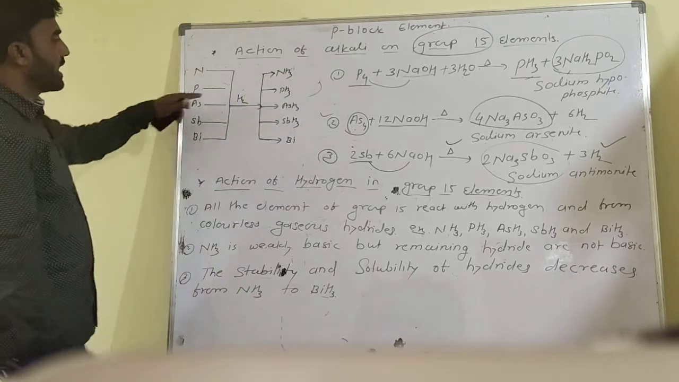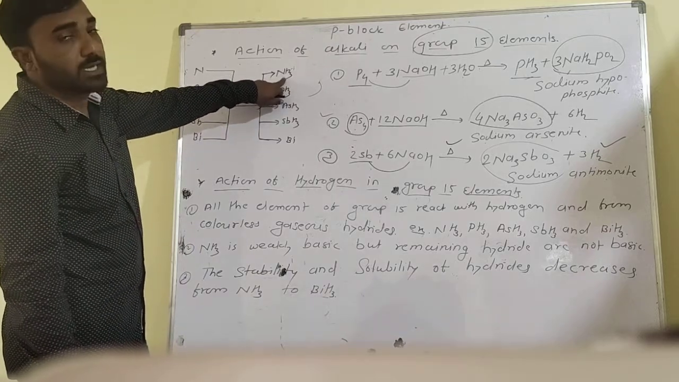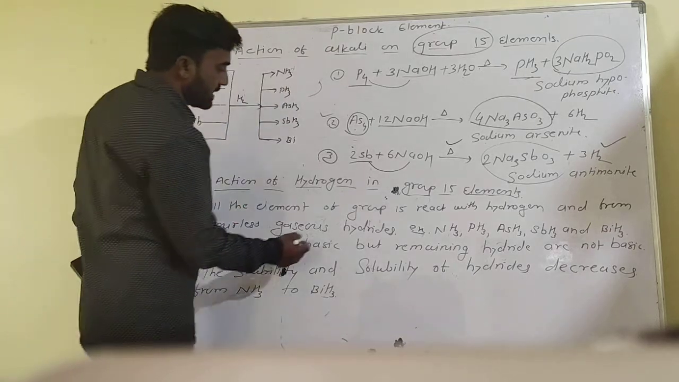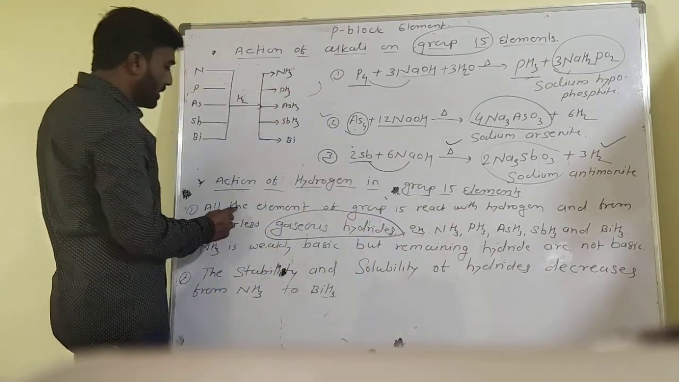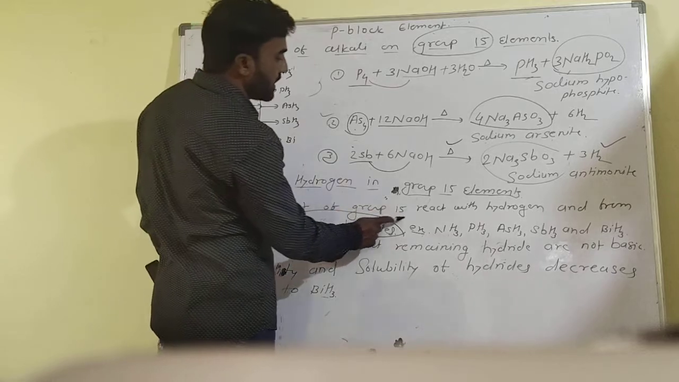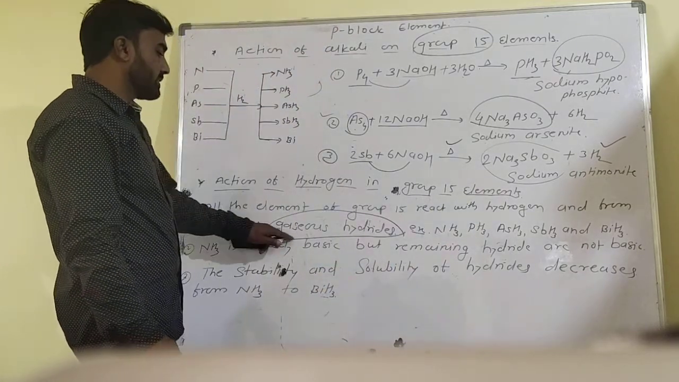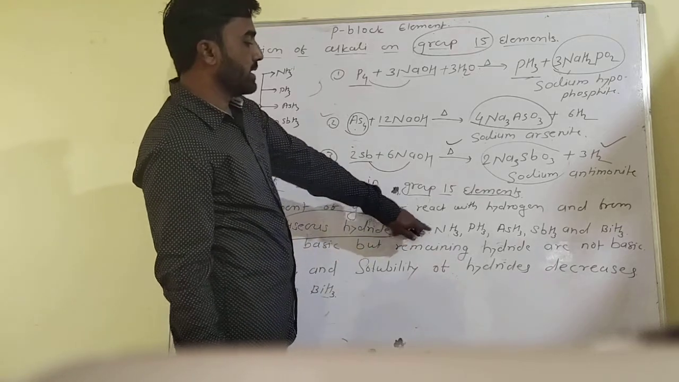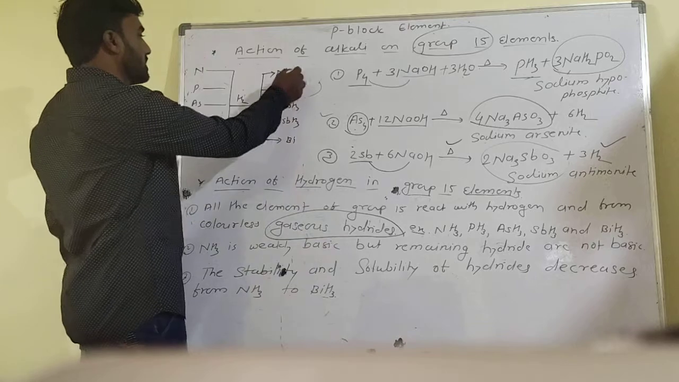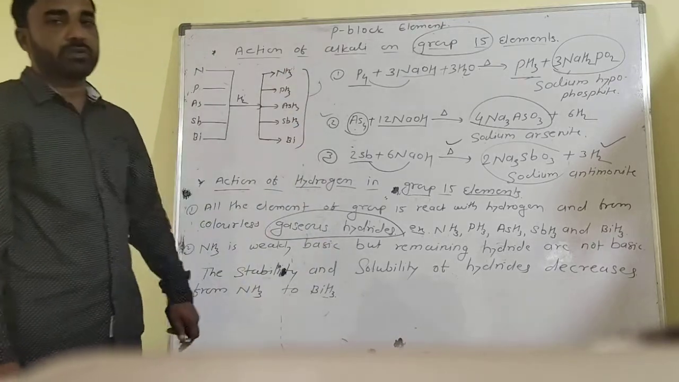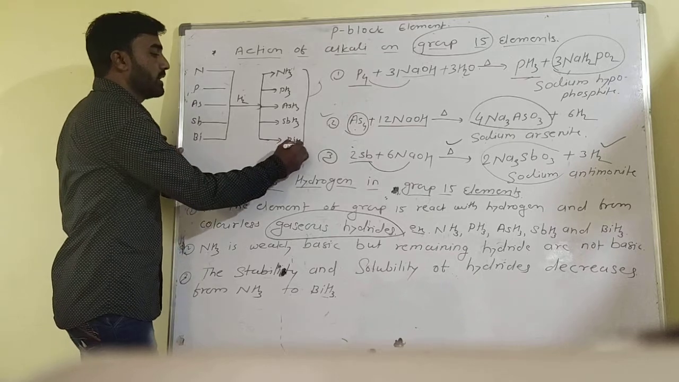Nitrogen reacts with hydrogen to convert into ammonia, NH3, that is a hydride. Gaseous hydride is formed. All the elements of group 15 react with hydrogen and form colorless gaseous hydrides, for example NH3, PH3, AsH3, SbH3, and BiH3. So these are the 5 types of hydride compounds formed, that is, gaseous hydrides.